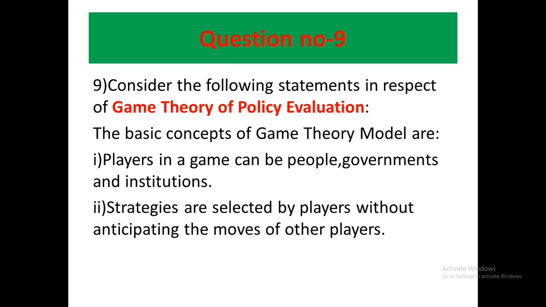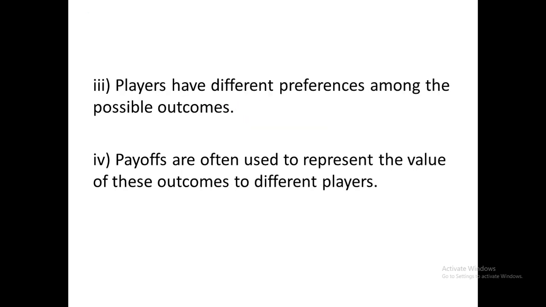Second statement: strategies are selected by players without anticipating the moves of other players. This is wrong, because strategies are selected by players through anticipating the moves of other players. So "without" is wrong, and statement 2 is wrong. Third: players have different preferences among the possible outcomes. This one is correct. The participants in that game have different preferences among the possible outcomes. So statement 3 is correct.